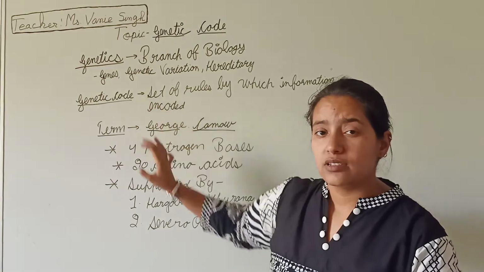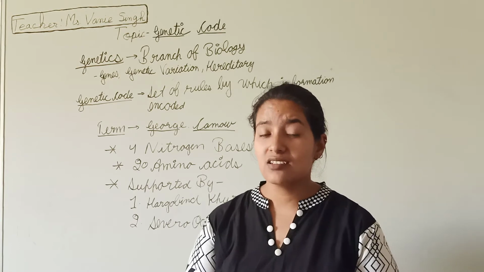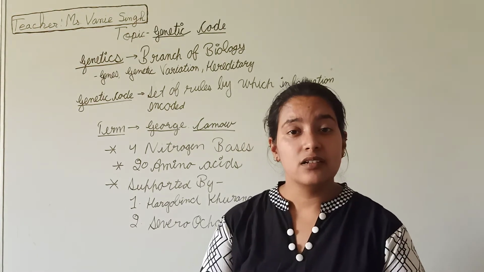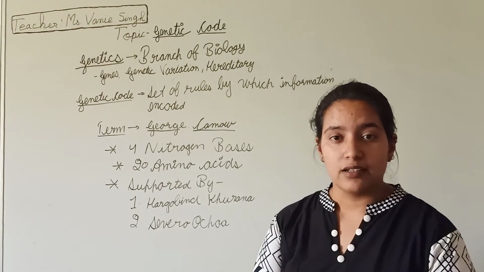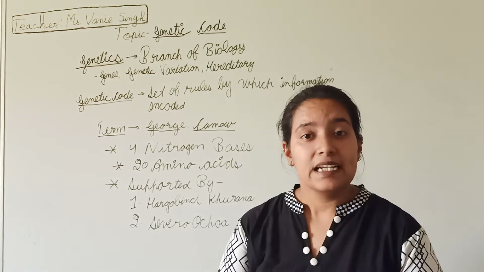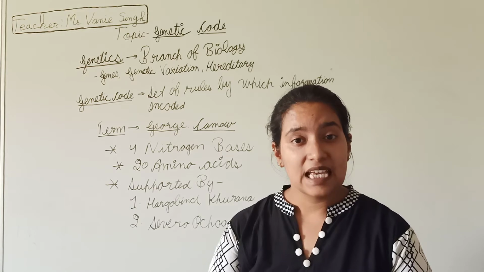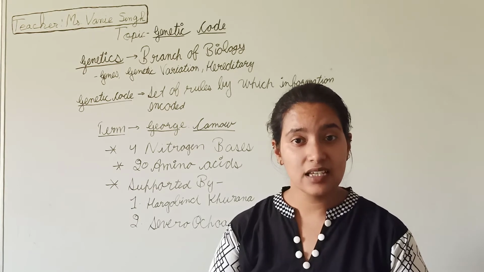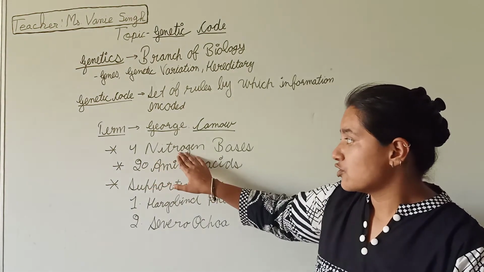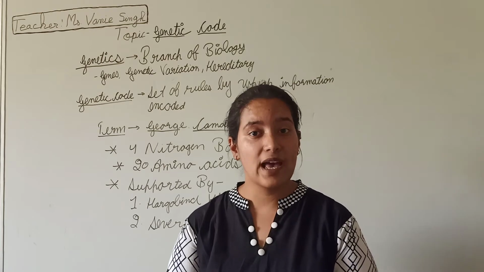In genetic code, the information which is encoded is in the form of nitrogenous bases. As we know, there are 4 nitrogenous bases: A, G, T and C. And in case of RNA, there are A, G, C and U. As we know, there are 20 amino acids.